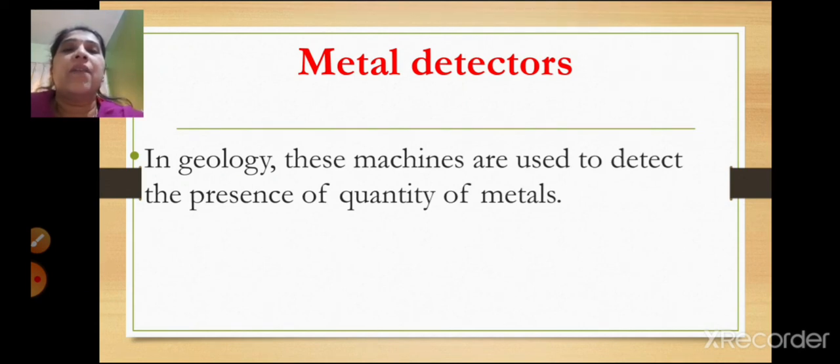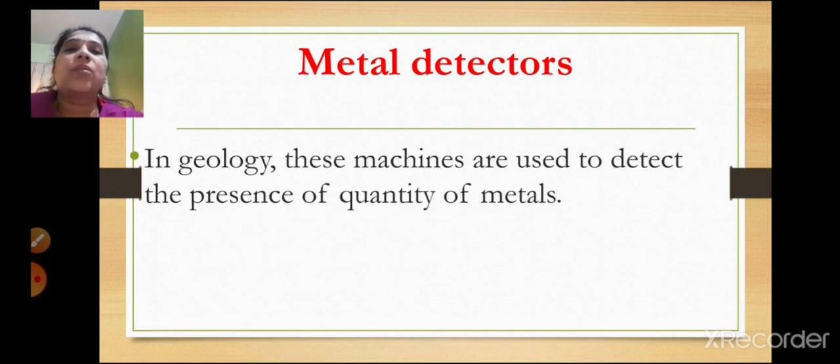Then we saw about the electromagnet. A temporary magnetism is produced in an iron when an electric current is passed through the soft iron strip. When the electric current is stopped, the magnetism is lost. That is called an electromagnet.